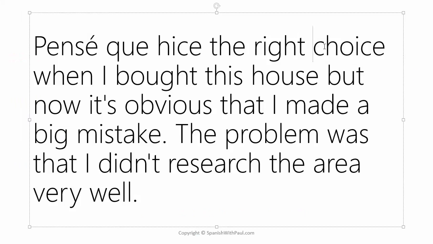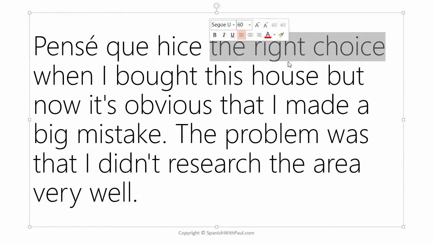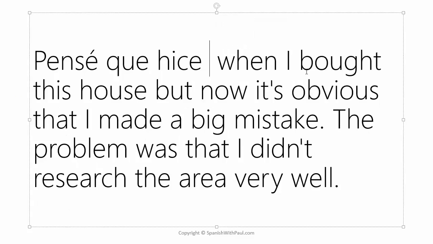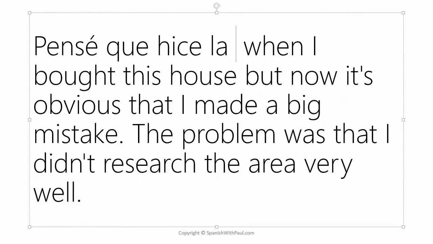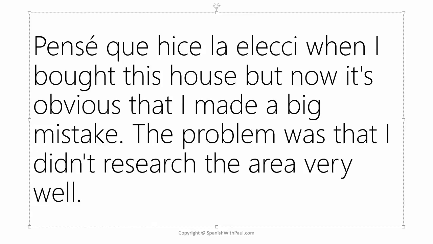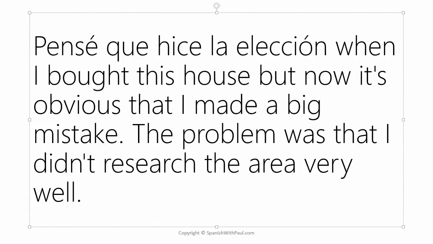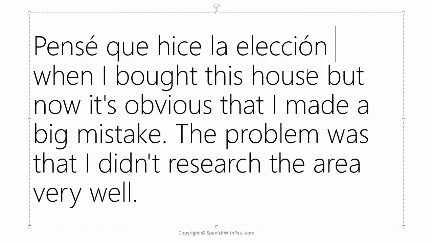So let's start there. We have the right choice, but in Spanish, it would be la elección, with an accent over the O. So that's what it is. Now we want to describe it. So the right choice, we could say like the correct choice, which is a word we've come across before in the course.